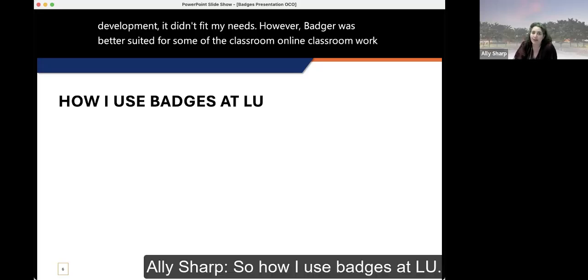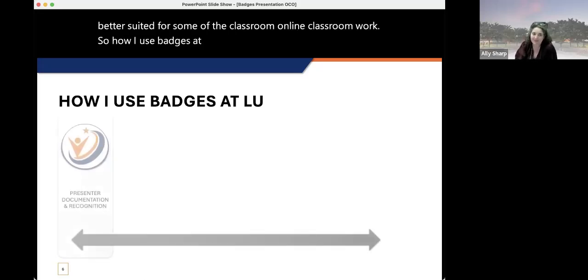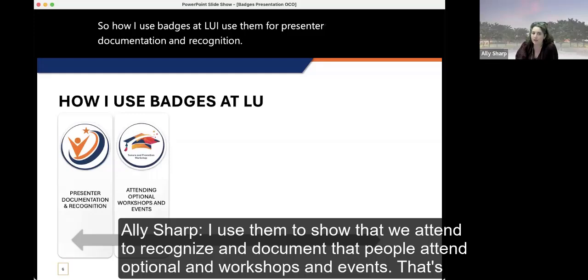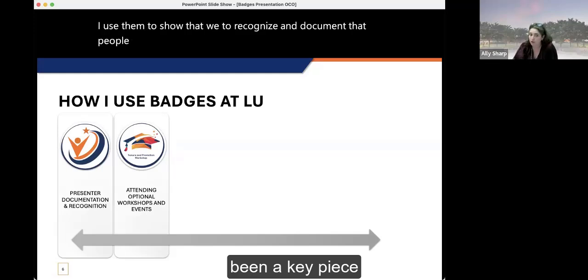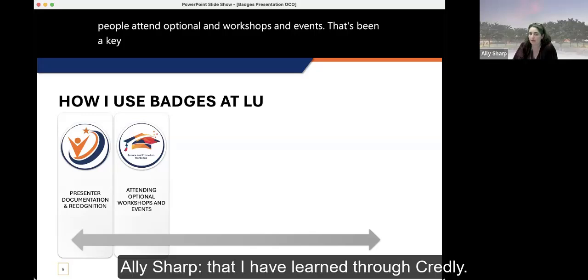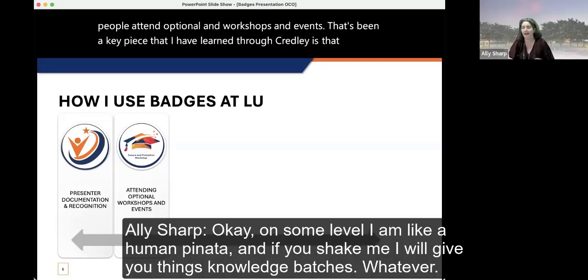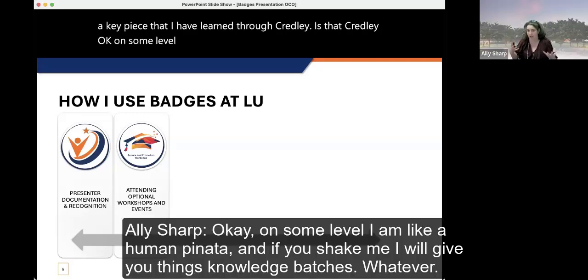So how I use badges at LU: I use them for presenter documentation and recognition. I use them to recognize and document that people attend optional workshops and events. That's been a key piece that I have learned through Credly. On some level, I am like a human piñata.